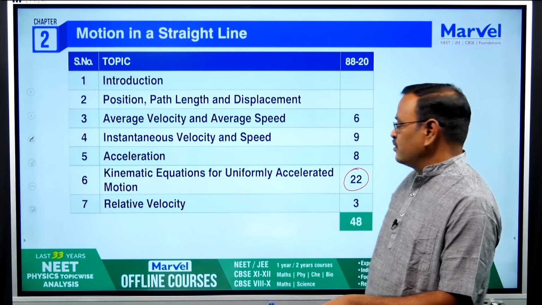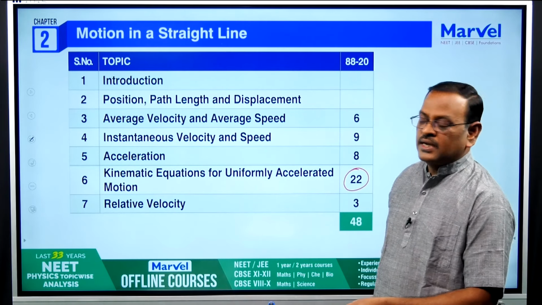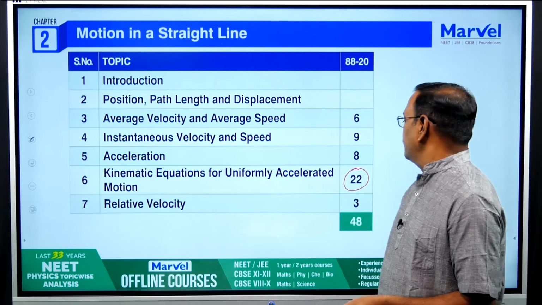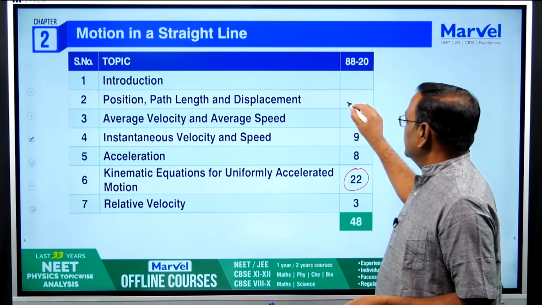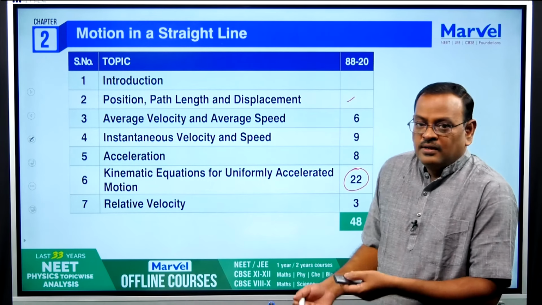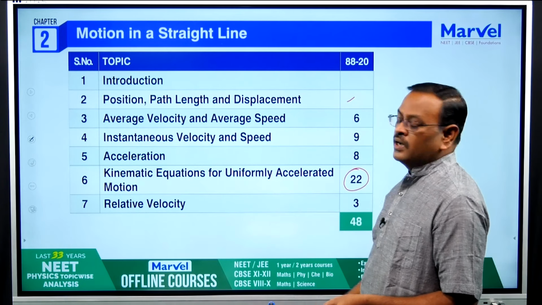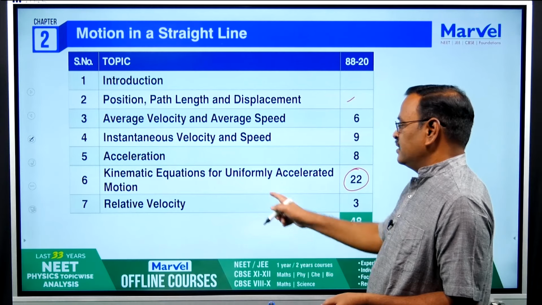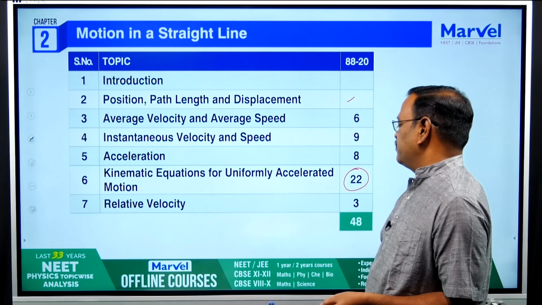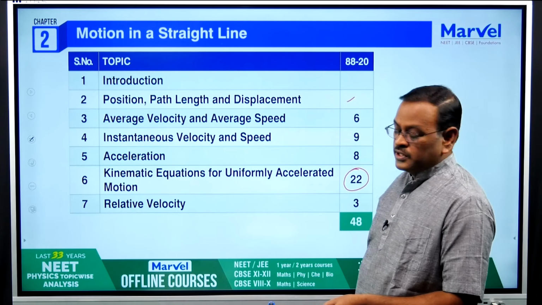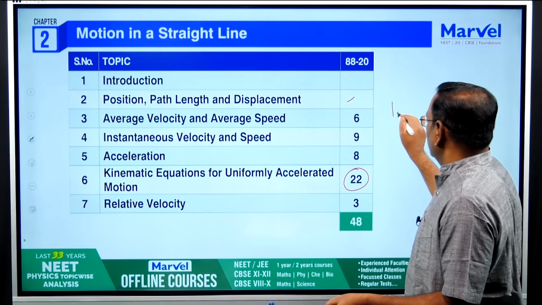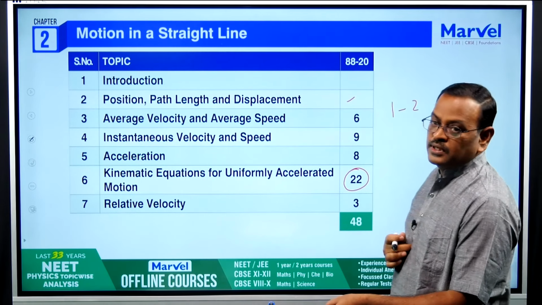Out of 33 years, 22 questions means 2/3 of the question papers contain this topic. The question may come from any topic, but the maximum weightage is the 6th topic, kinematic equations for uniformly accelerated motion. You can expect either one or 2 questions, depending upon the question paper.